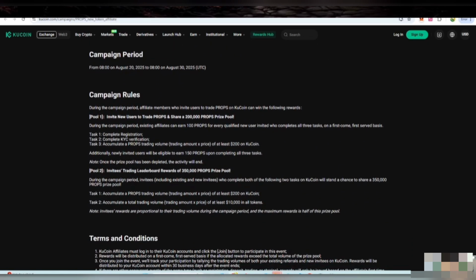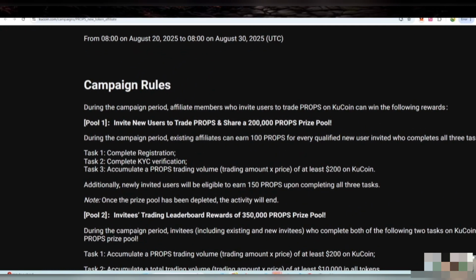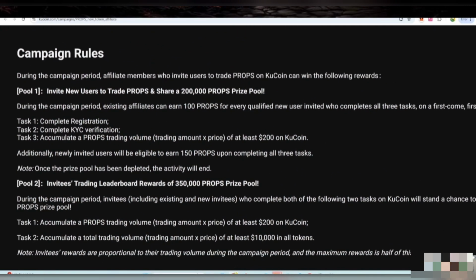First of all, you can check there is also a campaign, props new token affiliate, where you can join this event. There is also the time mentioned, where you can also get some rules and regulations too. Like this is the prize pool, 22 lakh props will be given for that.